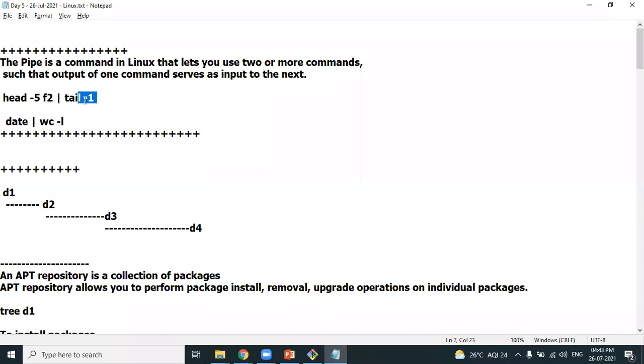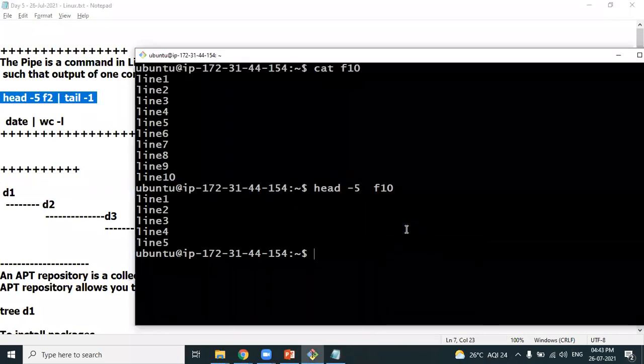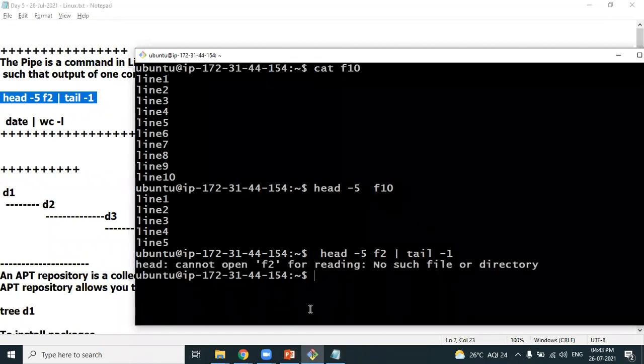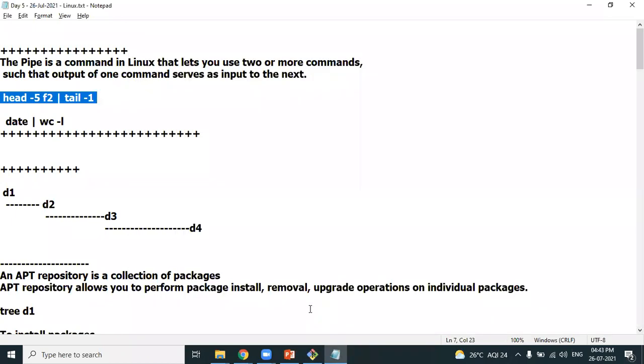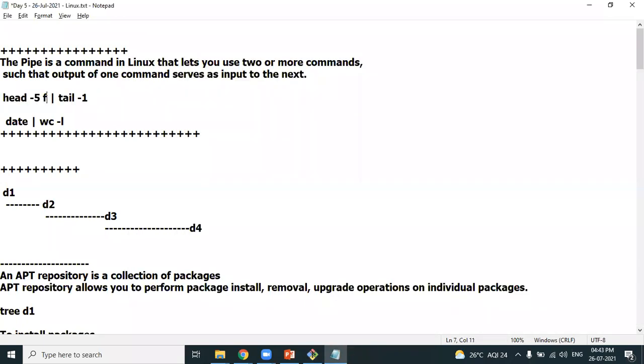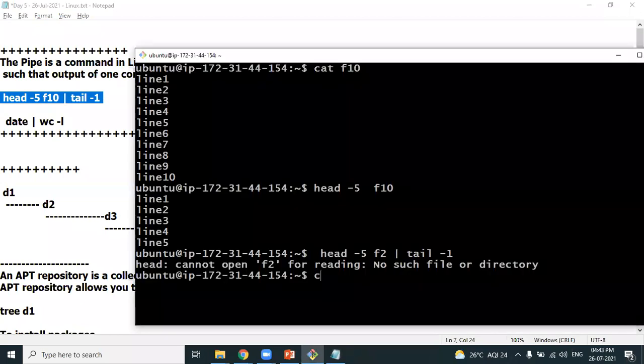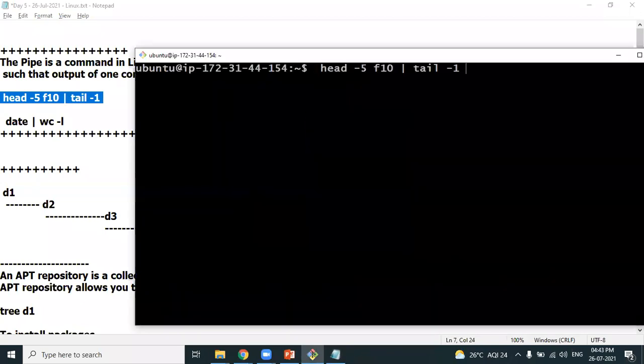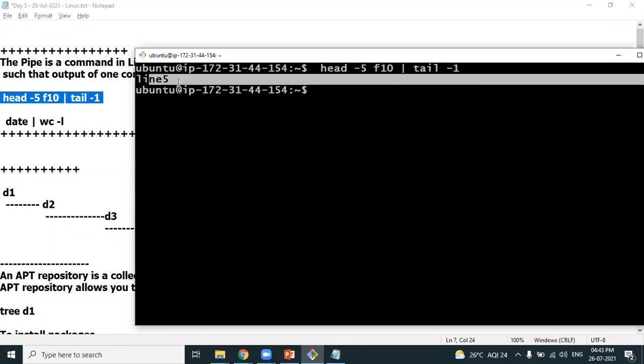Tail -1 will show you the last line, isn't it? Look at this. Are you able to get the 5th line? Oh, not F2. What's the file name? In our case, it is F10. Are you able to get the 5th line? Clear?